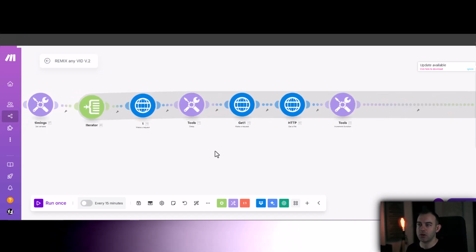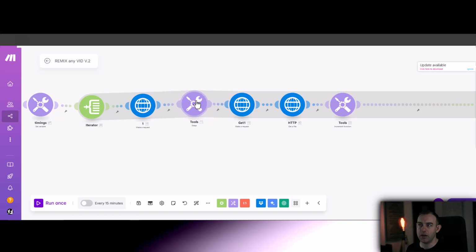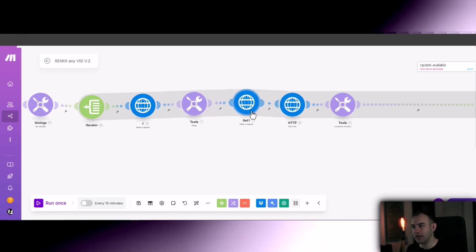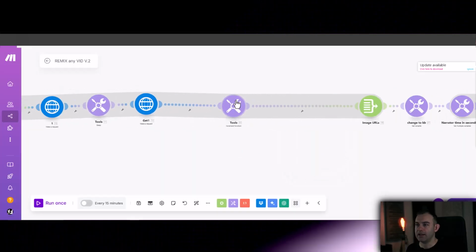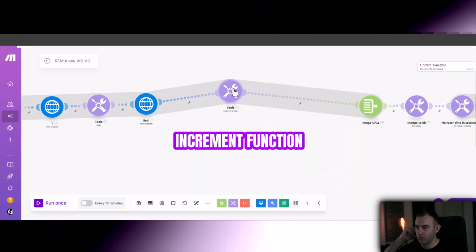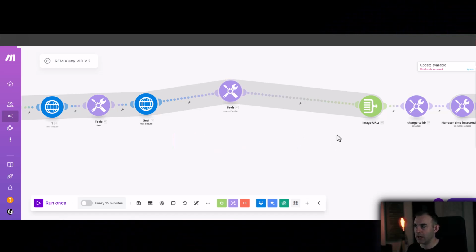This is to send the request. This is to give it a time for the image to render. This is to get the image. This one we don't need. And this one, I will tell you what this one is doing when we get there.